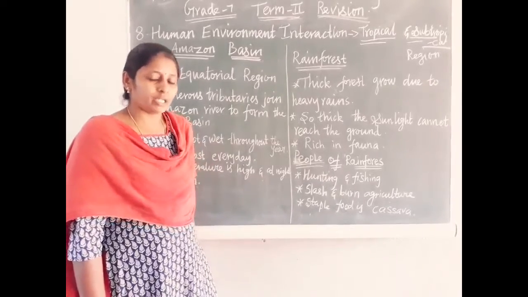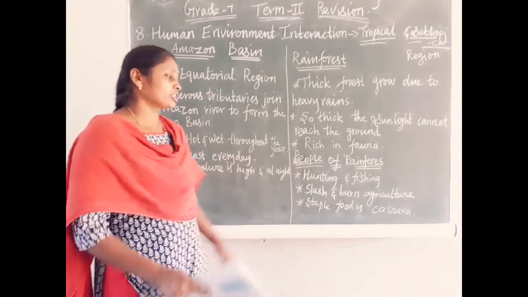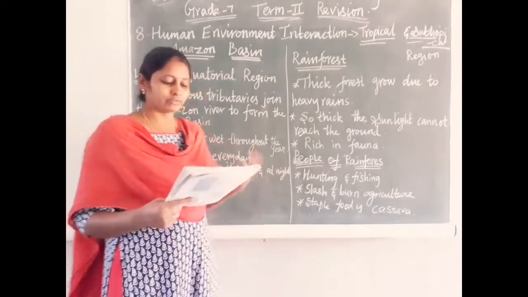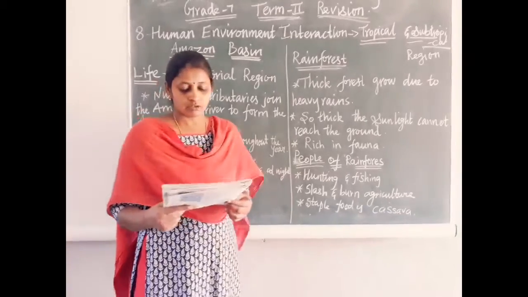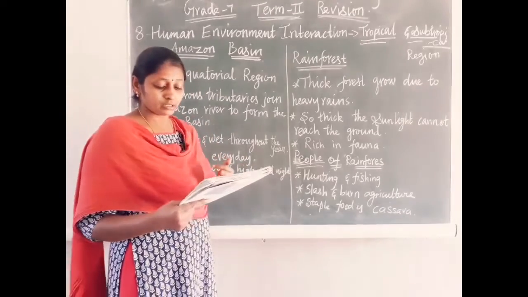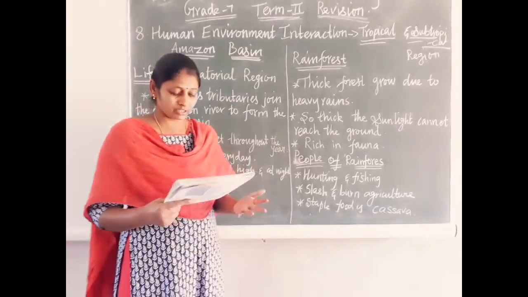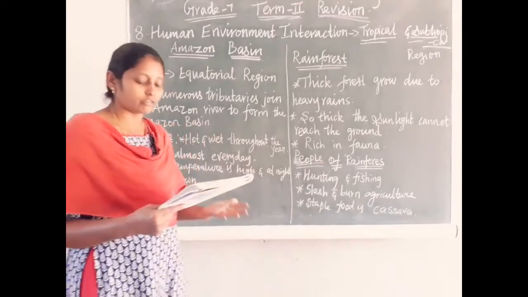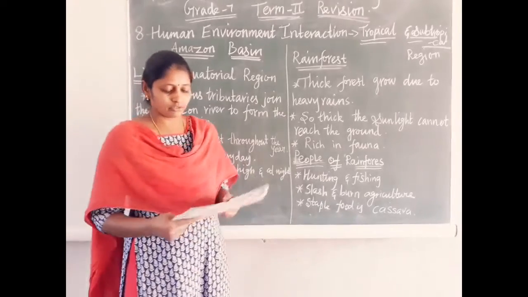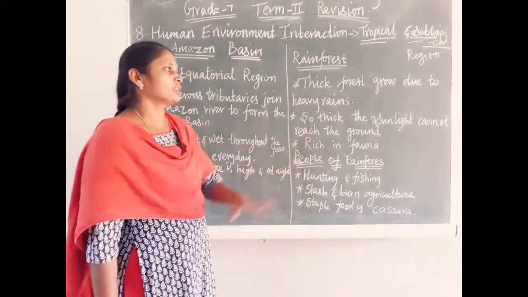Flora means a variety of plants; a variety of trees and plants grow here. Similarly, the fauna is also very rich. Very rare birds and rare animals are found in this forest. Animals like monkeys, sloth, ant-eater, tigress. These are the different animals. And flesh-eating piranha fish are also found here, and anaconda is also found in this forest. So the flora and fauna are very rich in this forest.